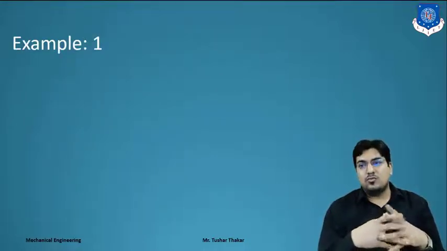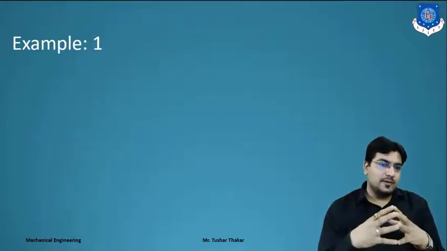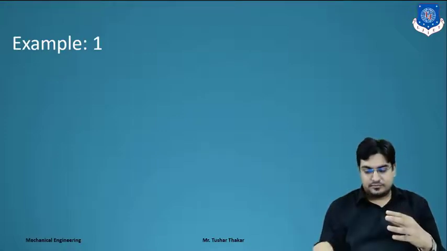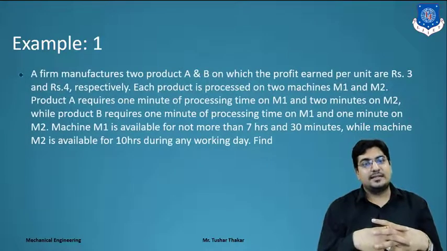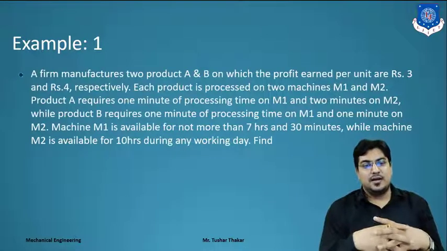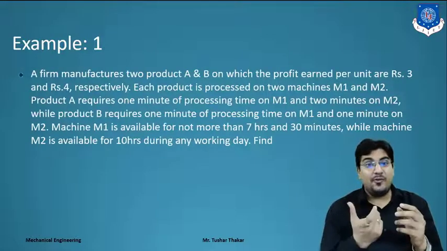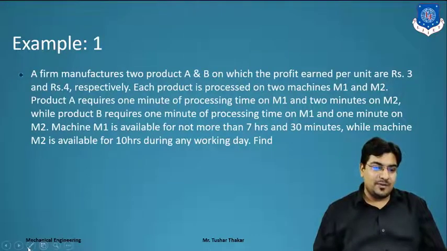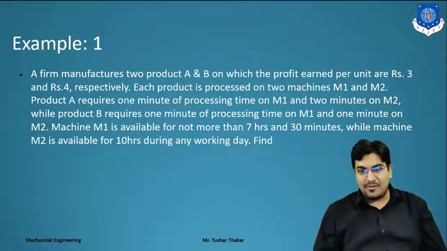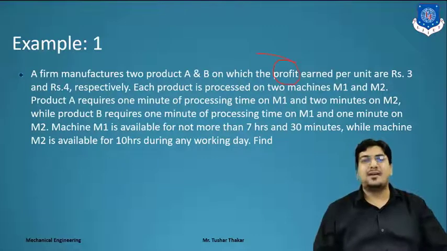So now we will go for the example. Here one example is given. A firm manufactures two products A and B, on which the profit is given. So our maximization problem, what is our objective function? To maximize the profit.